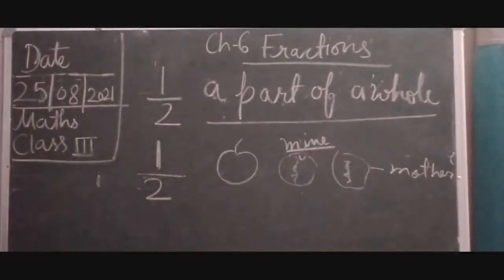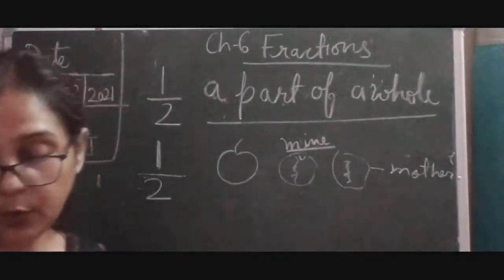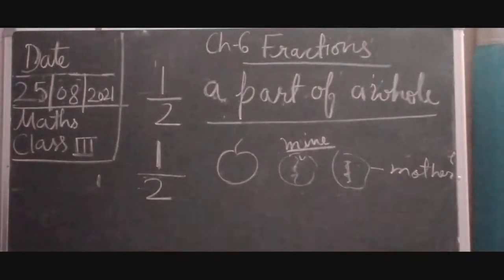Now children, here we will learn that a fraction is none other than a part of a whole, children. Now here children you can see each part is called 1/2.